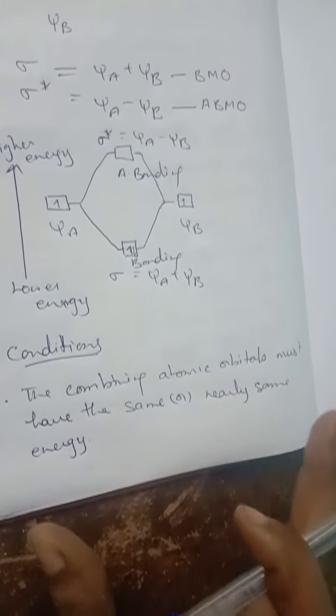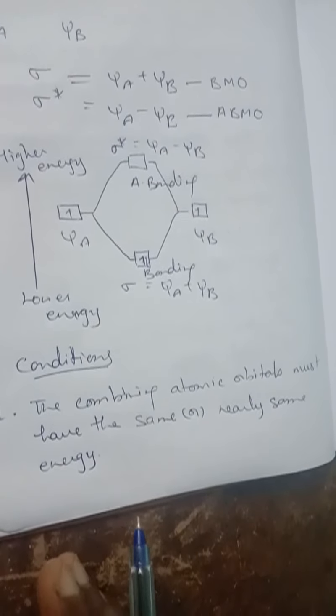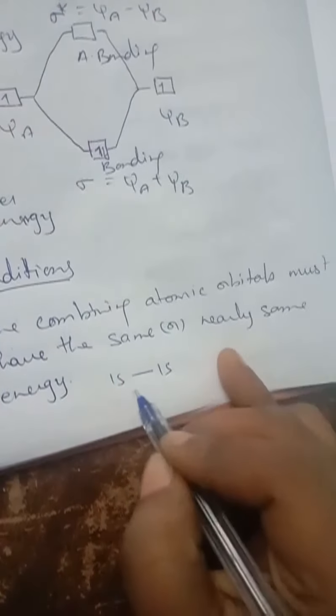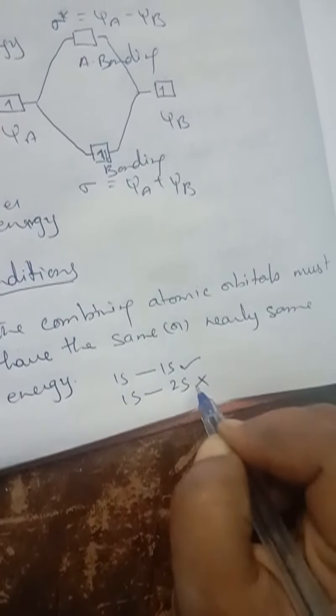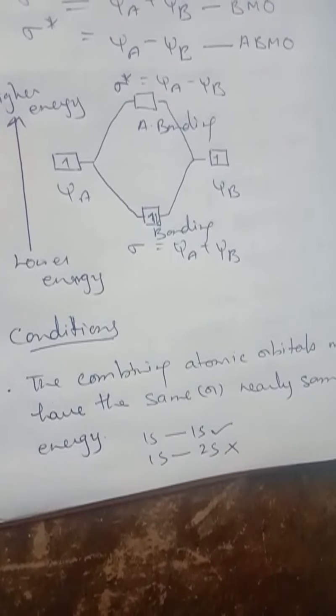This means, for example, a 1s orbital can combine with another 1s orbital only. A 1s orbital should combine with another 1s orbital, but a 1s orbital should not combine with a 2s orbital. So this one is correct, this one is wrong, because these two have the same or nearly the same energy, but these two have different energy, one higher than the other. So this is not correct, and this one is correct. That means whatever orbitals are going to be combined should have the same energy.